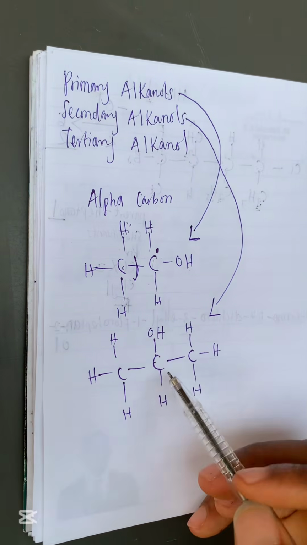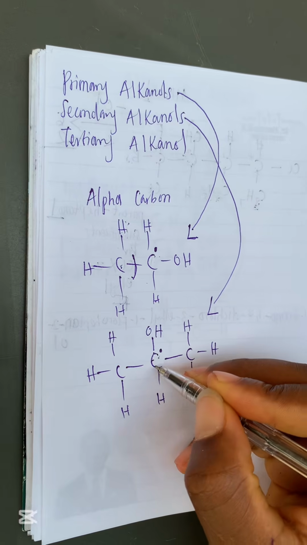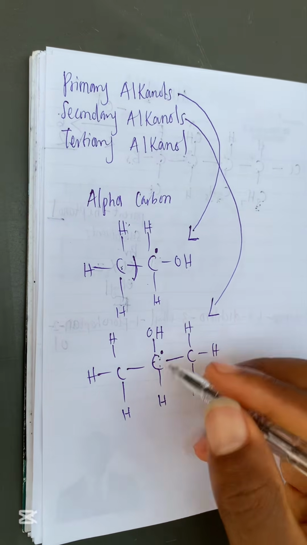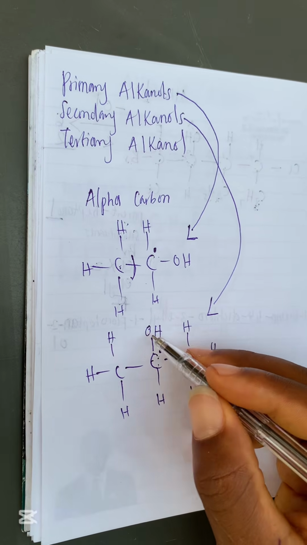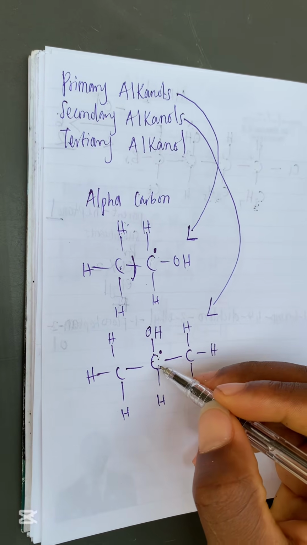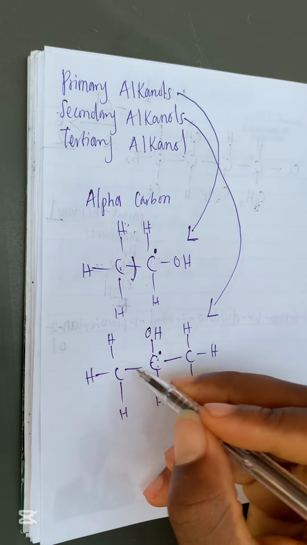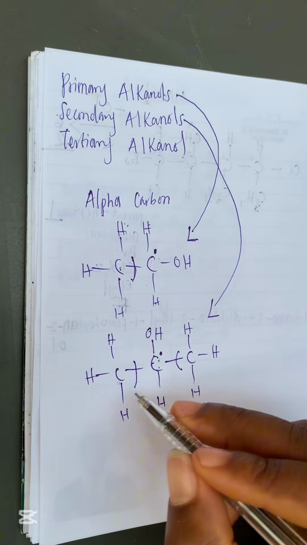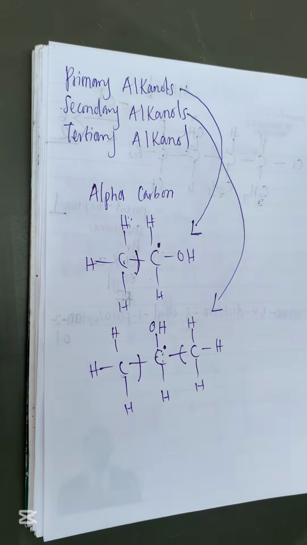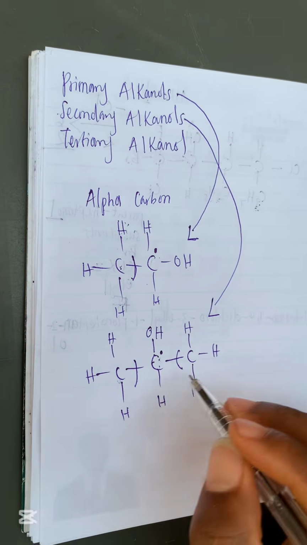Now, in this particular one, what is the alpha carbon? This one, because it is the carbon that is bearing the functional group. This carbon is attached to two alkyl groups: this CH3 and this other CH3. It's also attached to hydrogen, but hydrogen is not an alkyl group, so it is not counted. So a secondary alkanol is an alkanol that is attached to two different alkyl groups.